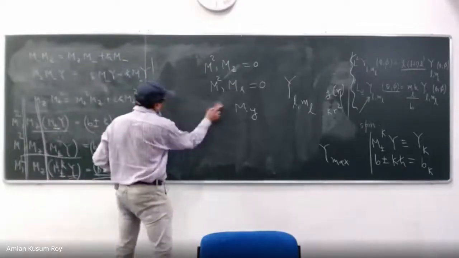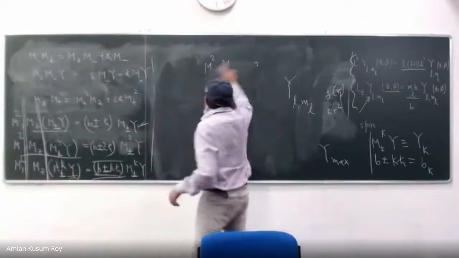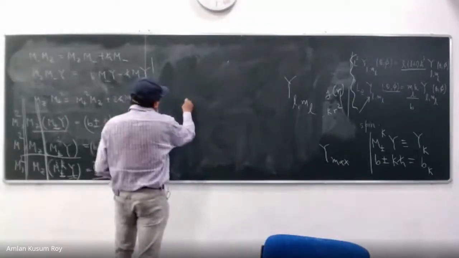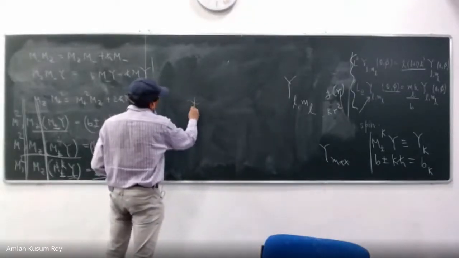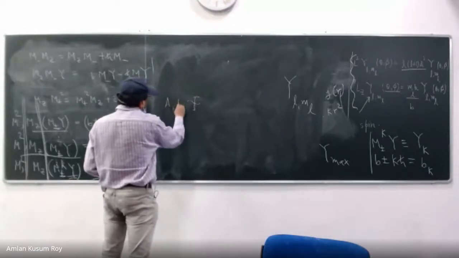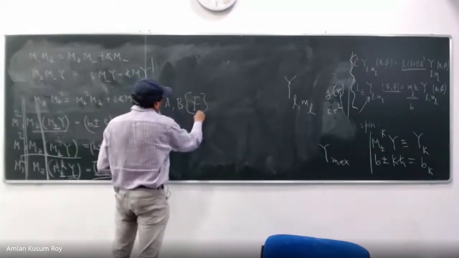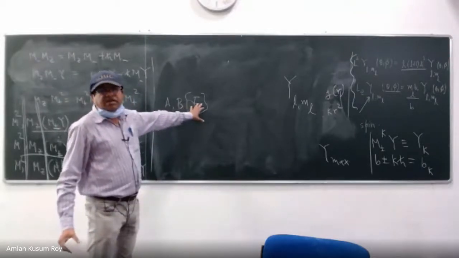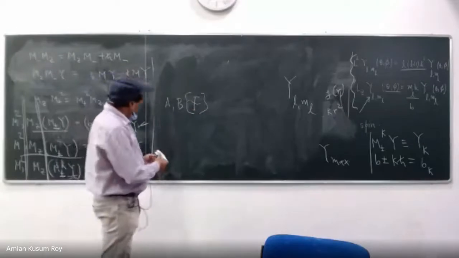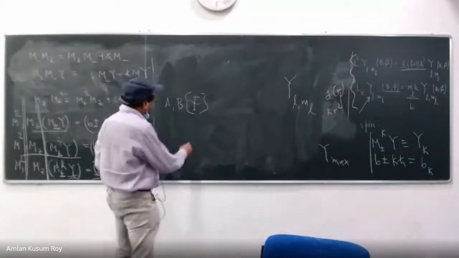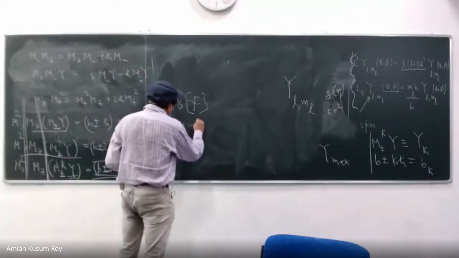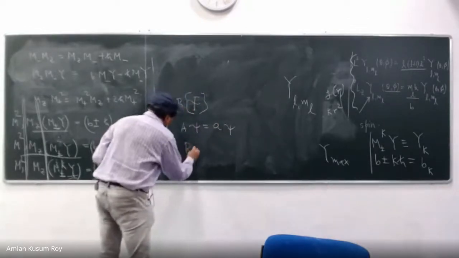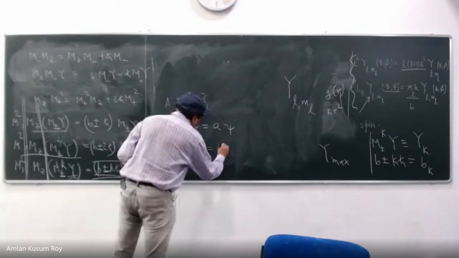So let me once again tell you the meaning. A lot of people confuse commutation. Let me remind you once again. Suppose I have a function psi, and I have two operators. Suppose these two operators satisfy an eigenvalue equation with psi. So the meaning of simultaneous eigenfunction is that, of course, A psi is equal to, say, a psi, you will write, and then you will write B psi is equal to b psi.